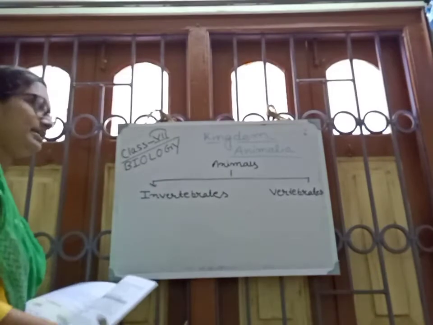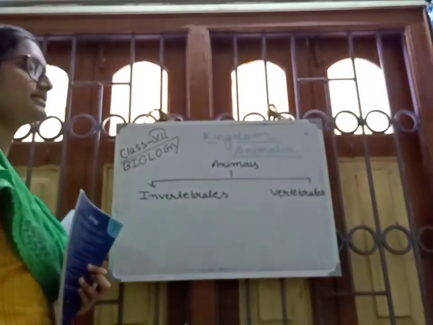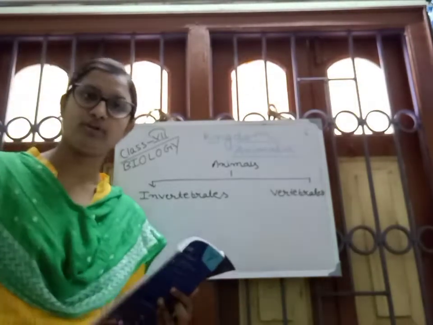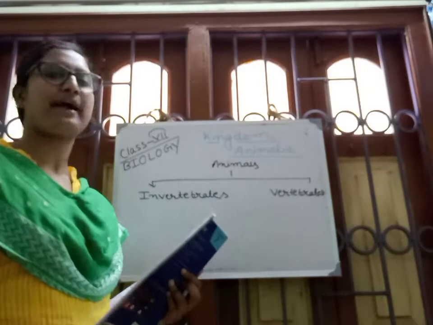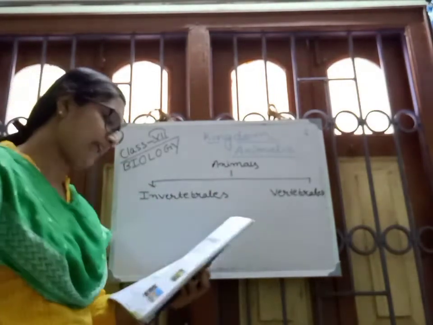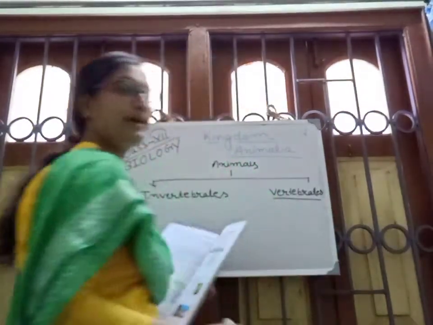Which animals are invertebrates and which animals are vertebrates? Invertebrates mean absence of backbone. Those organisms that don't have a backbone are included in the invertebrates, and the presence of a backbone means they are called vertebrates.